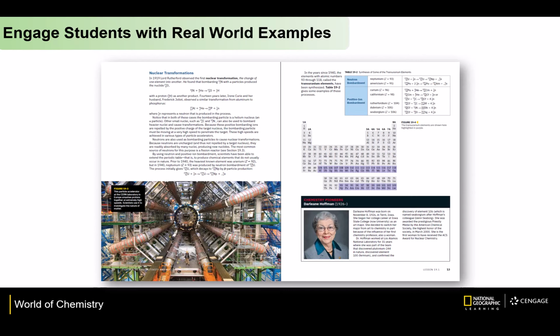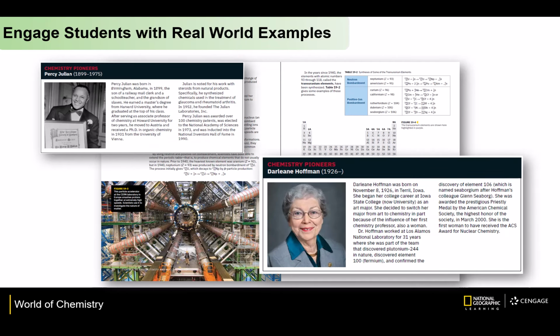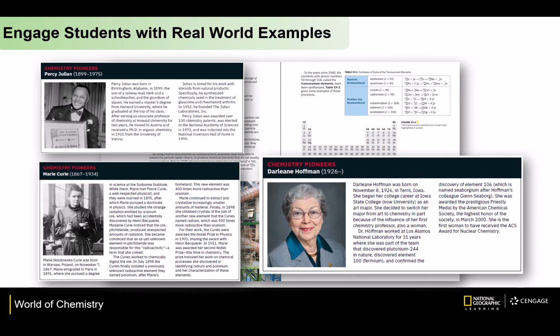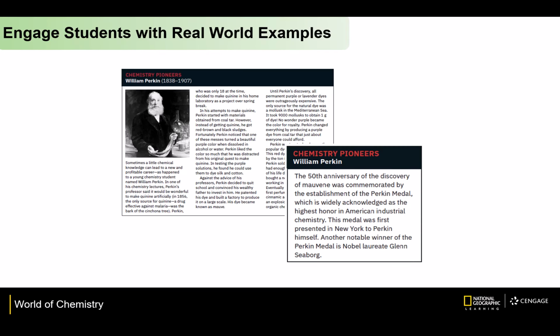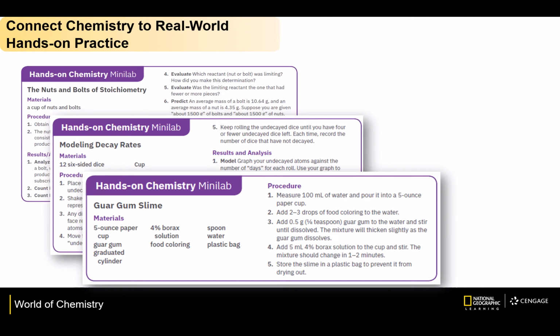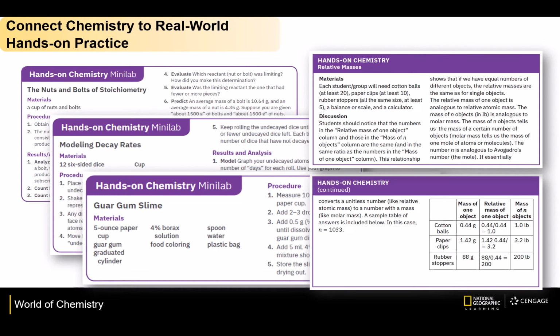We also introduce students to chemistry pioneers. This is another group of historical and contemporary chemists who have made an impact in the chemistry world. These chemistry pioneer features in the student book are also supported with additional information for the teacher in the teacher's edition. There are lots of hands-on opportunities for students in World of Chemistry, including these hands-on chemistry mini labs incorporated throughout each chapter. There is teacher support in the teacher's edition for implementing and using these mini labs at specific points in the lessons to support the learning.